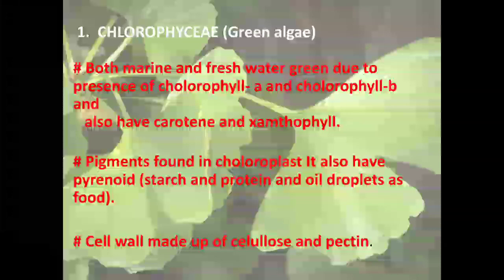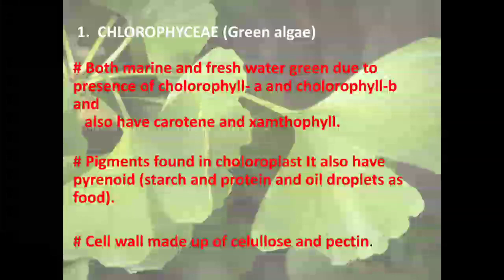The Chlorophyceae are known as green algae because the pigment is chlorophyll. In both marine and fresh water, the water appears green due to the presence of chlorophyll a and chlorophyll b, sometimes chlorophyll c, d, e also, and two other pigments known as carotene and xanthophyll.